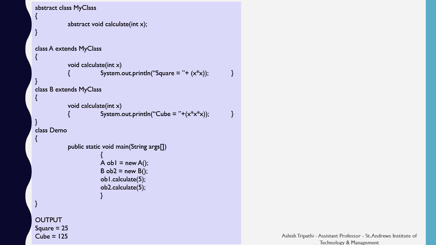Inside the demo class, we have declared the main function and created the object of class A as well as class B. From the object of class A, when I have called the calculate function, then it is calling the square value. And when I have called the calculate function from the object of class B, then it is calling the cube value.